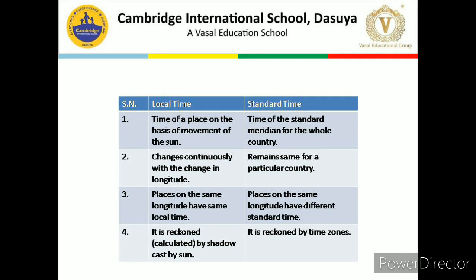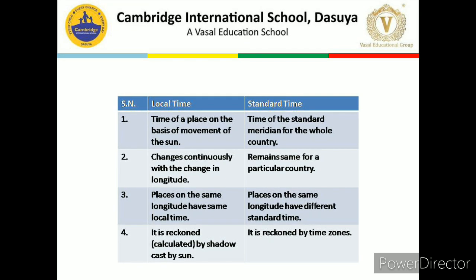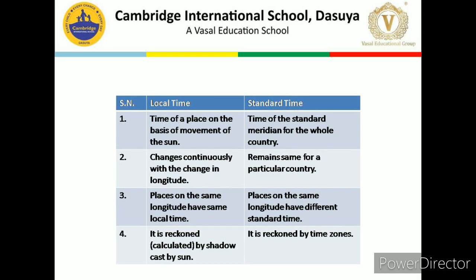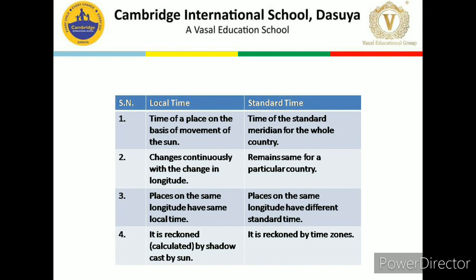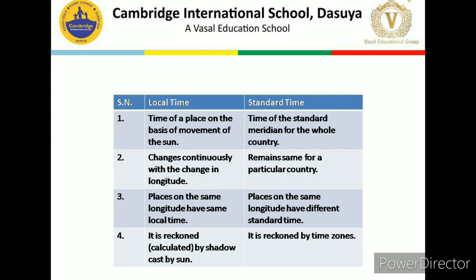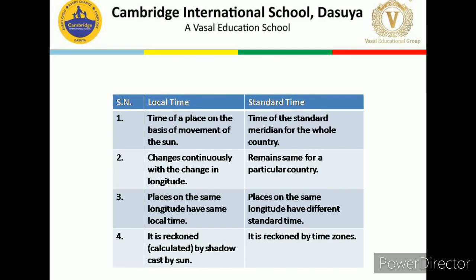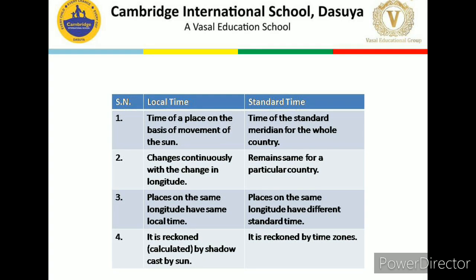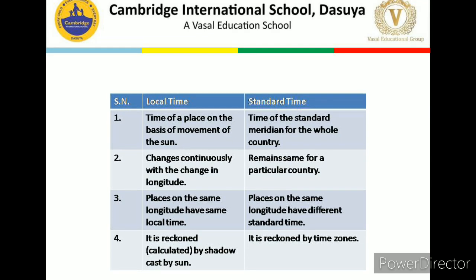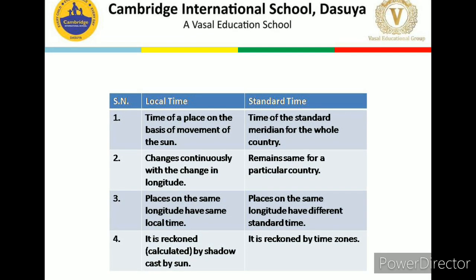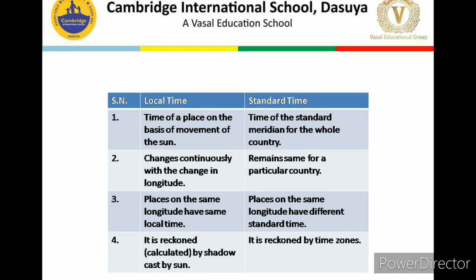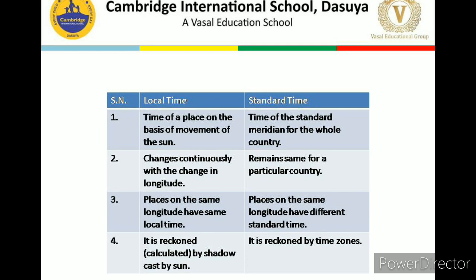Dear children, now let's discuss the local time and the standard time. The time of a place on the basis of the movement of the sun is known as the local time, and the standard time is the time of the standard meridian for the whole country. Second point of difference: the local time changes continuously with the change in longitude, but the standard time remains the same for a particular country. Number 3, the places on the same longitude have the same local time, but the places on the same longitude have different standard time.